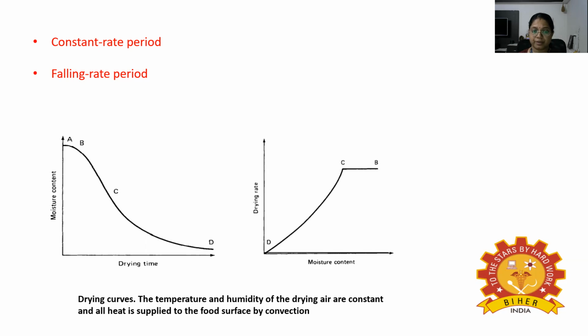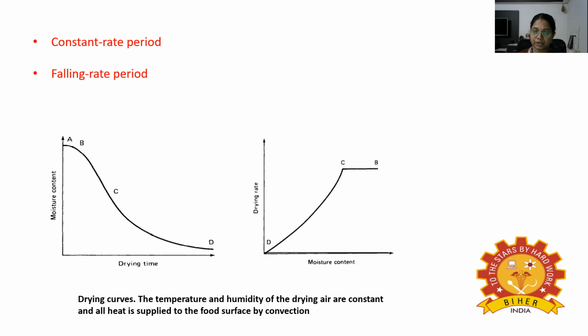During the falling rate period, the factors that control the rate of drying change. Initially, the important factors are similar to those in the constant rate period, but gradually the rate of water movement becomes the controlling factor. So water moves from the interior of the food to the surface by certain mechanisms, like liquid movement by capillary forces, particularly in porous foods.